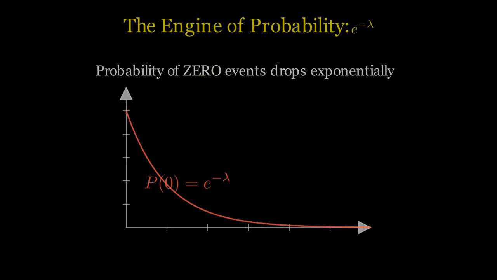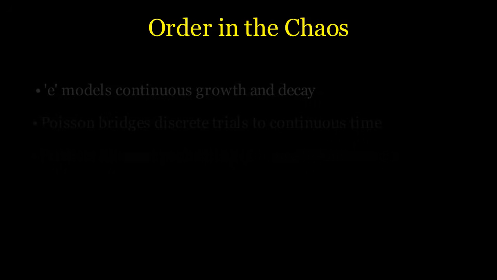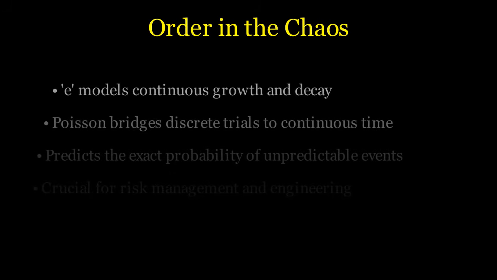In conclusion, Euler's number is far more than an artifact of financial mathematics. It is the mathematical heartbeat of randomness. Through the Poisson distribution, e allows statisticians, engineers, and scientists to turn absolute chaos into quantifiable risk. Whether we are looking up at the stars waiting for a meteor or monitoring microscopic packets of data traversing a global network, e gives us the power to predict the unpredictable.